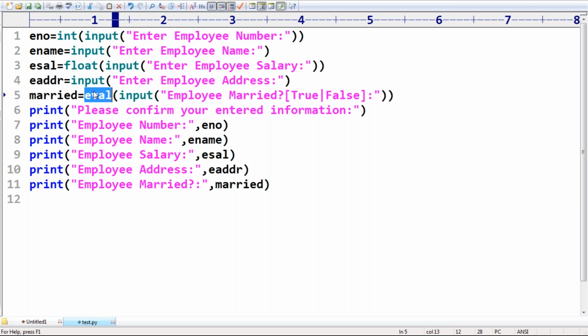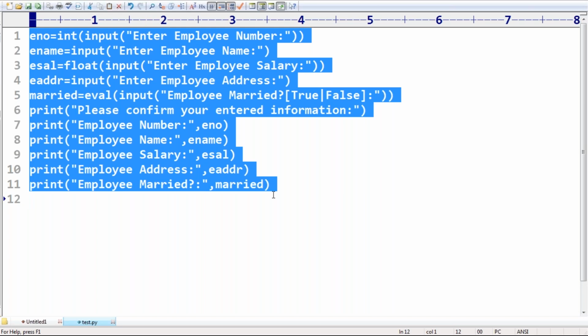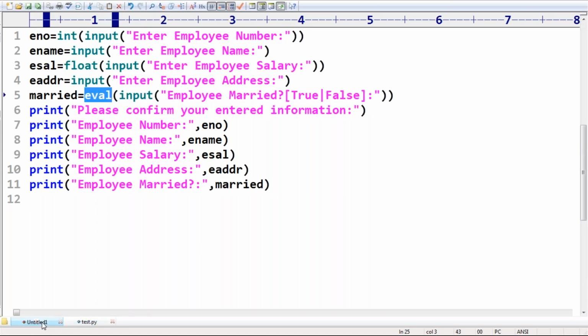Up to this, is it clear? We are able to read dynamic data from the keyboard, and we can convert it based on our requirement. But remember, take special care while converting into bool type. In the case of boolean, don't use the bool function. Better to use the eval function only.